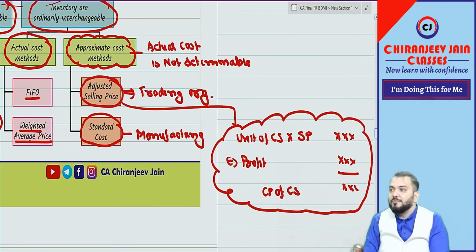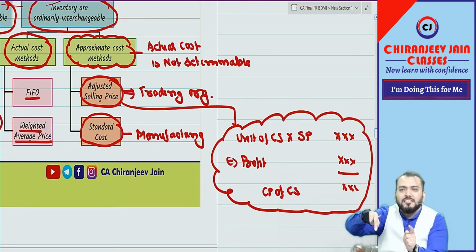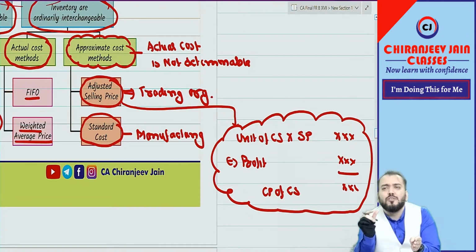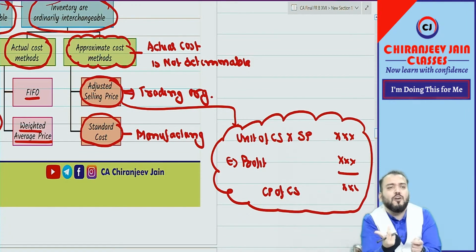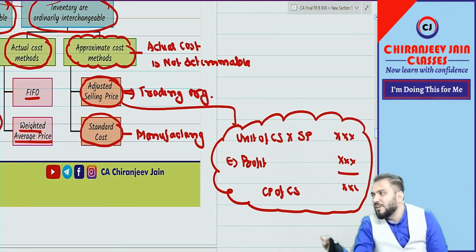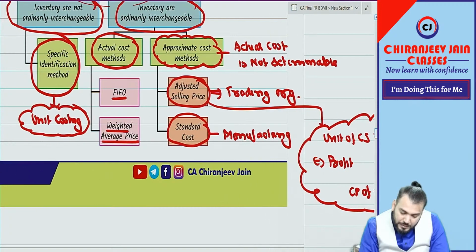Are you able to understand what I am saying? First find out units of closing stock multiplied by sale price. Then normally in retail business, the sale price will be uniform and the gross margin will be also uniform. So we know the margin that we deduct from the sale price, we will get cost price of closing stock, and this cost price will be used for the valuation purpose. These are the techniques given.